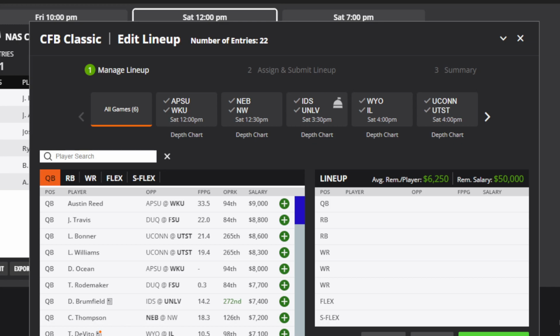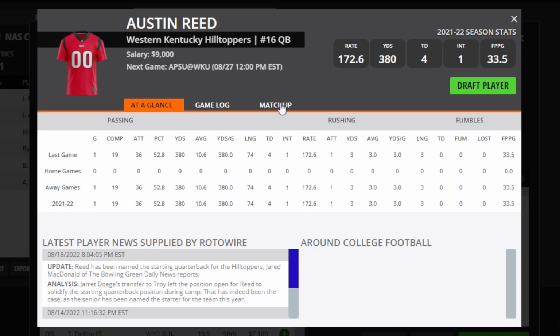I have 5 quarterbacks listed here. I like all 5 of them pretty good for the situation that they're in. So I'm going to go ahead and get started. Austin Reed for Western Kentucky.